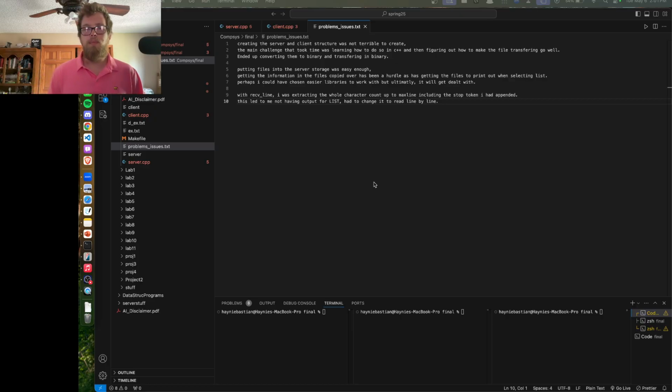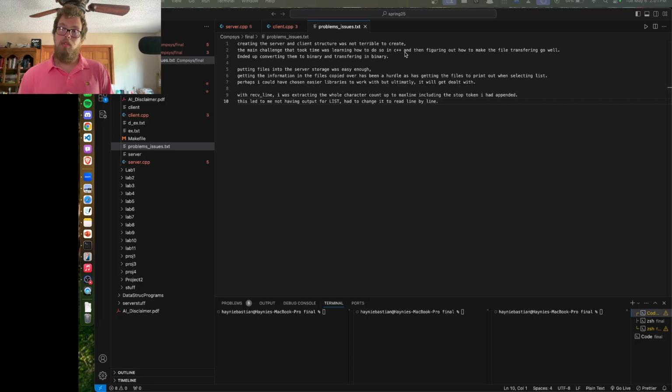Now, the problems and issues I ran into while tackling this: creating the server and client structure wasn't that terrible. The main challenge was that it took time learning how to do so in C++ and figuring out how to make the file transferring go well. That was the largest hurdle for me.